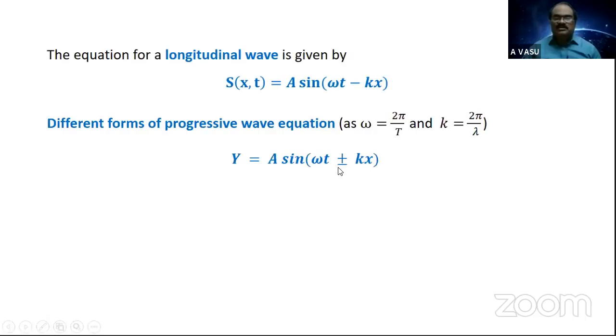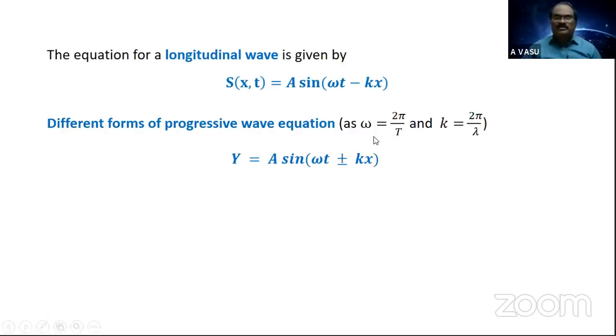It suggests the general wave: if the wave is propagating along the positive x direction, we take minus; if along the negative x direction, we take plus. So combining these, a sine omega t plus or minus kx. Here, for convenience, I took the initial phase as 0, assuming the wave starts from the mean position at x equals 0.